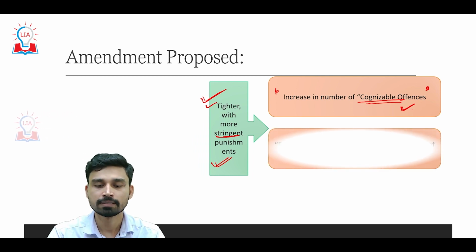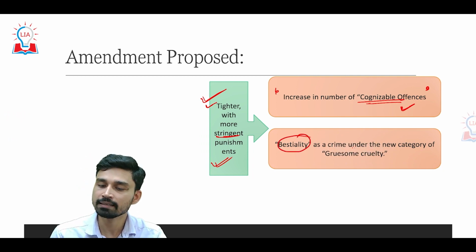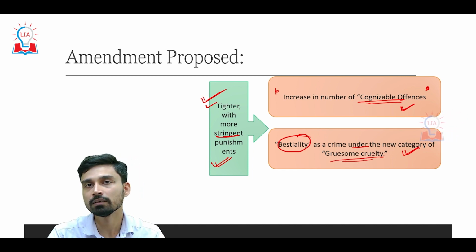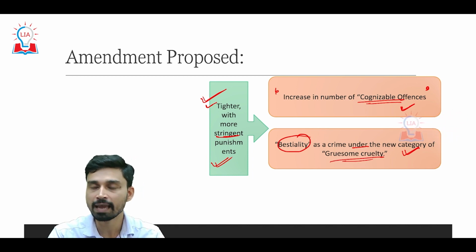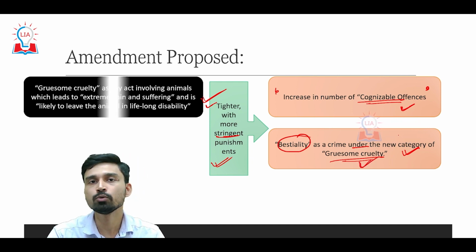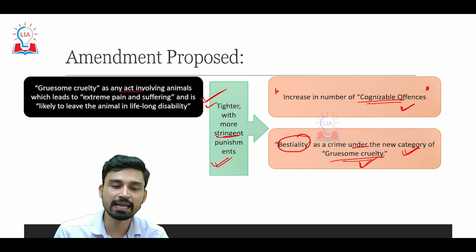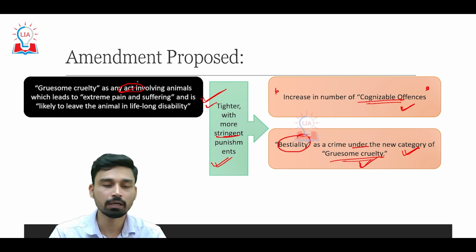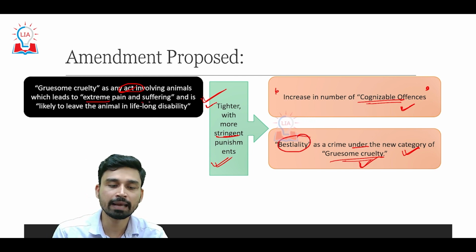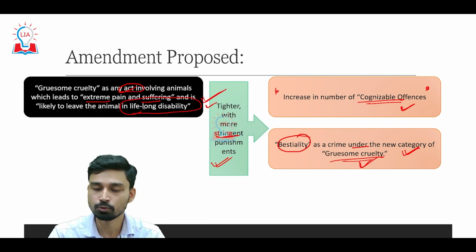The second provision is that bestiality has been included as a crime under the new category of gruesome cruelty. In the existing act, there is no such category of gruesome cruelty toward animals. So what is gruesome cruelty as defined by this bill? Gruesome cruelty has been defined as any act involving an animal which leads to extreme pain and suffering of the animal and is also likely to leave the animal in lifelong disability. So that is gruesome cruelty.